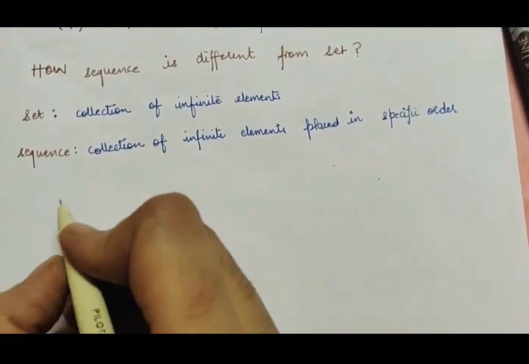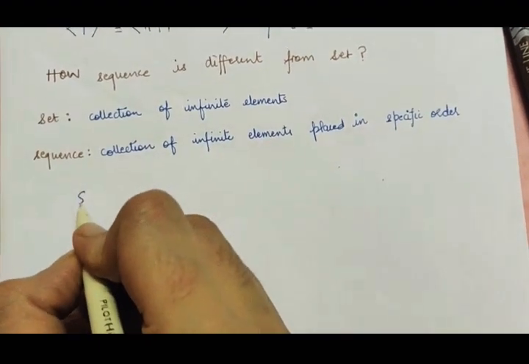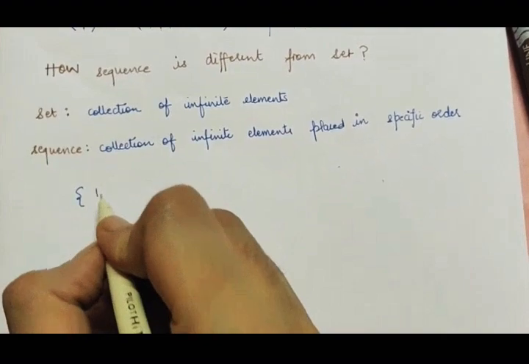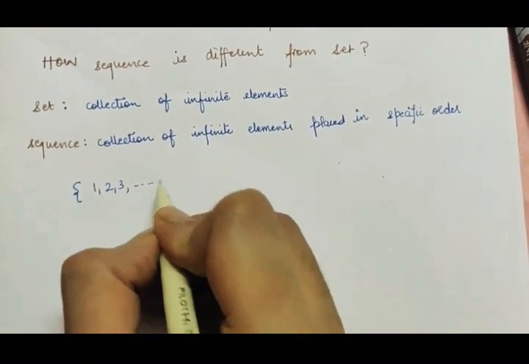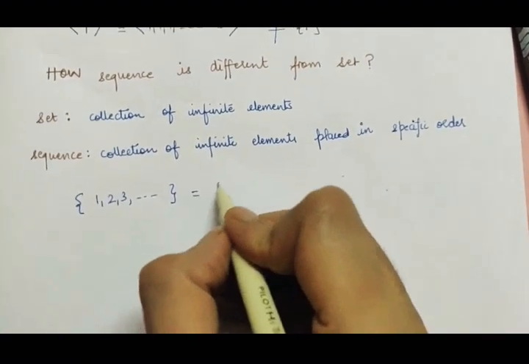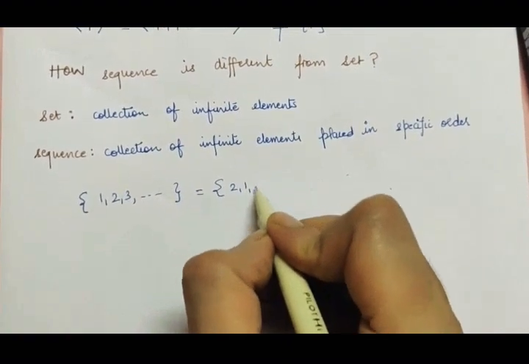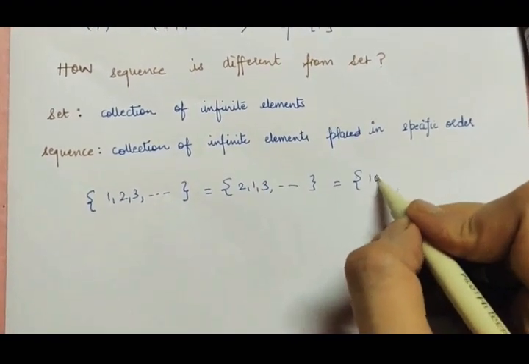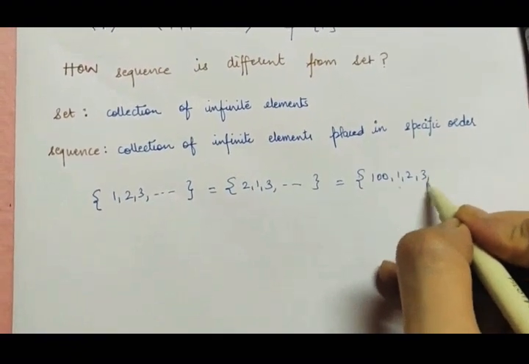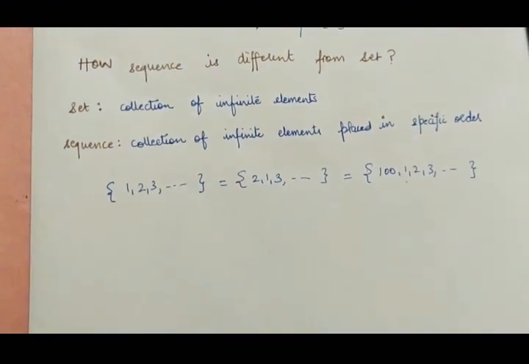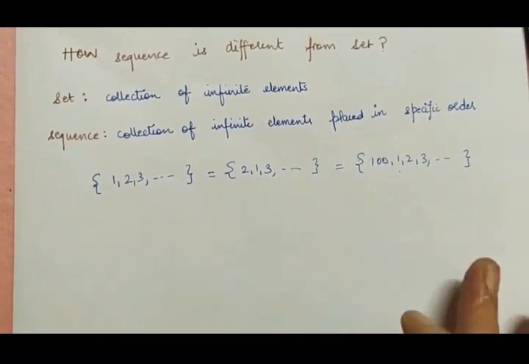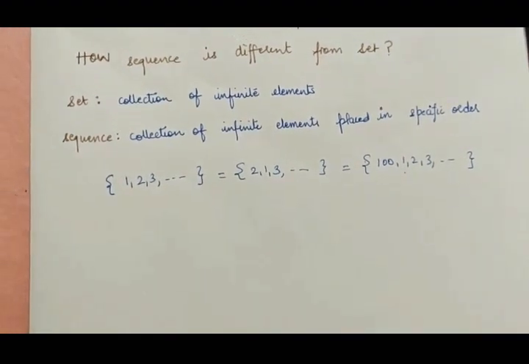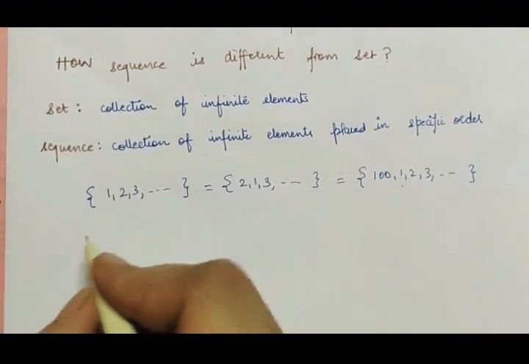Just pay attention that the set {1, 2, 3, and so on} is the same as the set {2, 1, 3, and so on}, or rather it's also the same as the set {100, 1, 2, 3, and so on}. All these are the same. It's just the collection of the natural numbers.